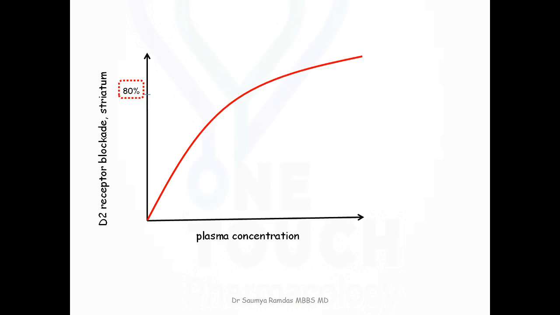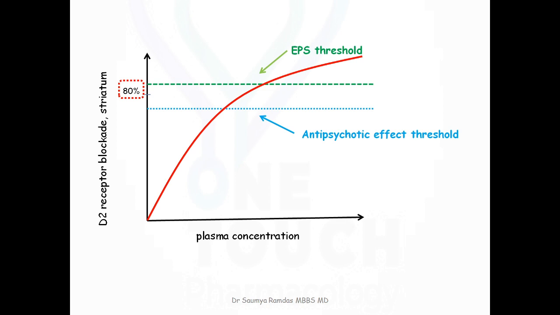This is the plasma concentration of antipsychotics versus D2 receptor blockade graph. You can note that the antipsychotic effect threshold is below 80%, whereas the extrapyramidal side effect threshold is above 80%. So while designing an antipsychotic, the D2 receptor blockade can be kept below 80% to reduce the extrapyramidal side effects.